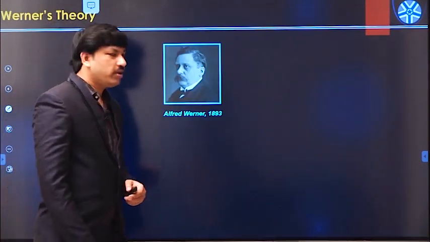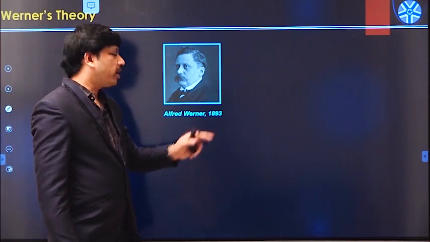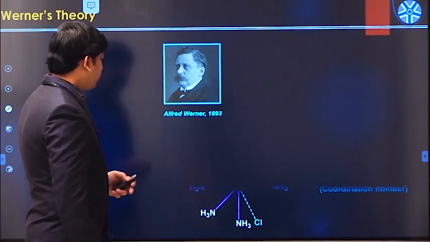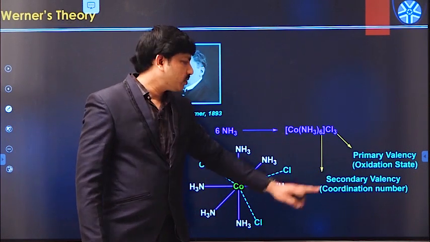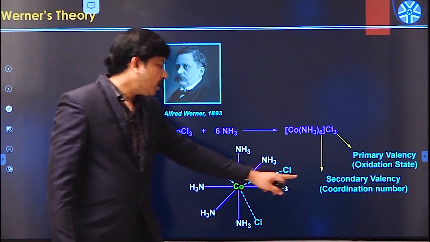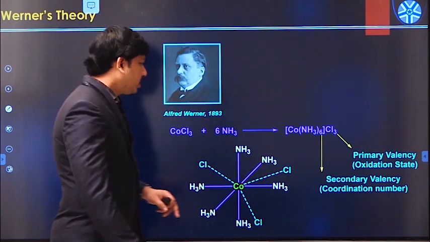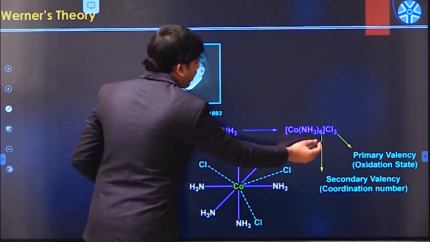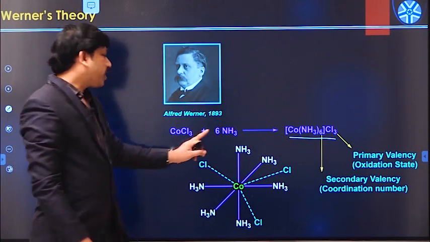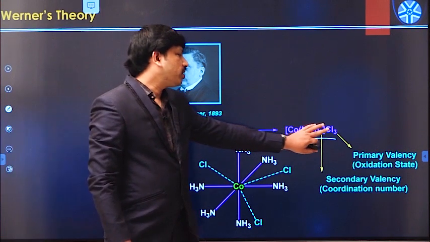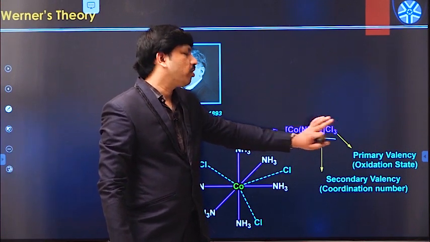Werner's theory was proposed by Alfred Werner in 1893. According to Werner, the formation of a metal complex can be explained using two different valencies: one is the primary valency and the second is called the secondary valency. Here it is the formation of hexaammine cobalt(III) chloride. Cobalt trichloride reacts with ammonia molecules to form the corresponding hexaammine cobalt(III) chloride.